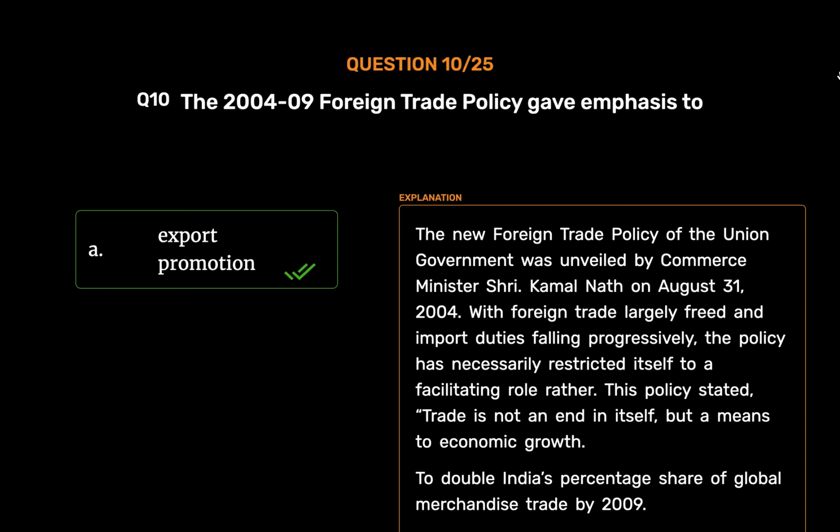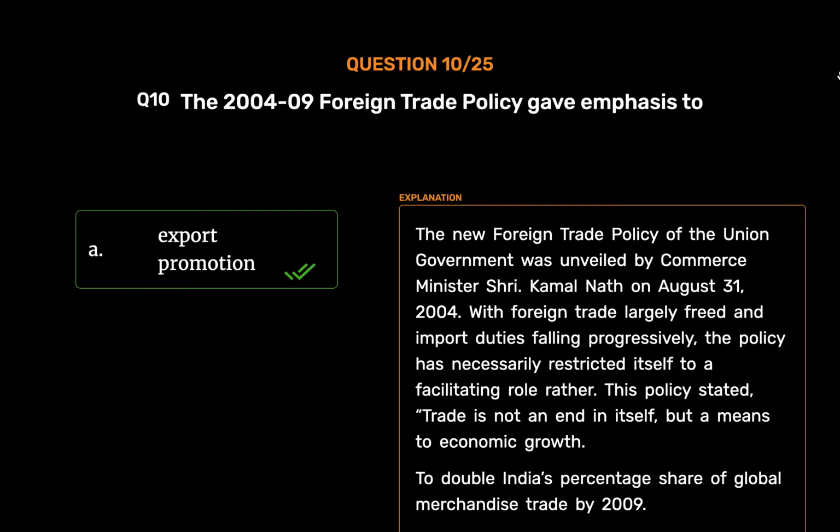August 31, 2004. With foreign trade largely freed and import duties falling progressively, the policy has necessarily restricted itself to a facilitating role. This policy stated, trade is not an end in itself, but a means to economic growth. To double India's percentage share of global merchandise trade by 2009.